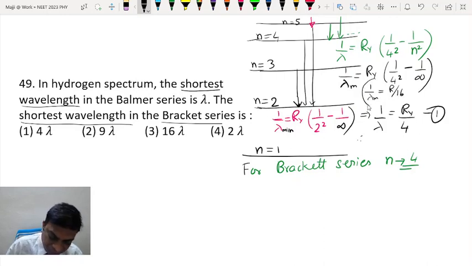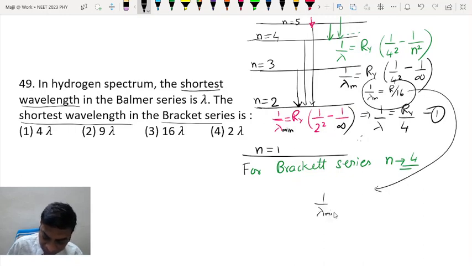So from here you can very easily see that 1 by lambda min is equal to Rydberg constant upon 16, where Rydberg constant can be replaced by 4 by lambda.